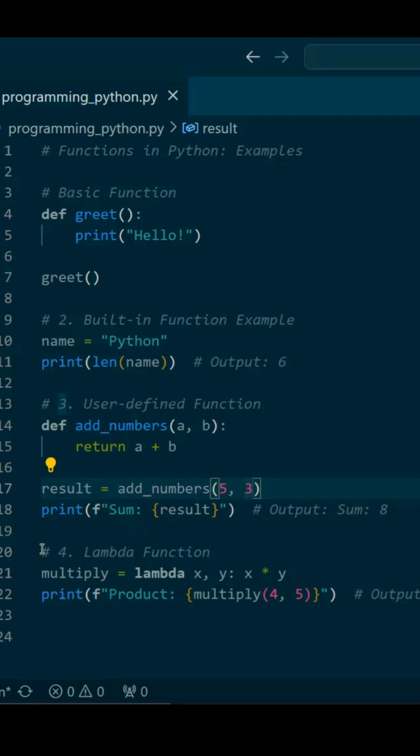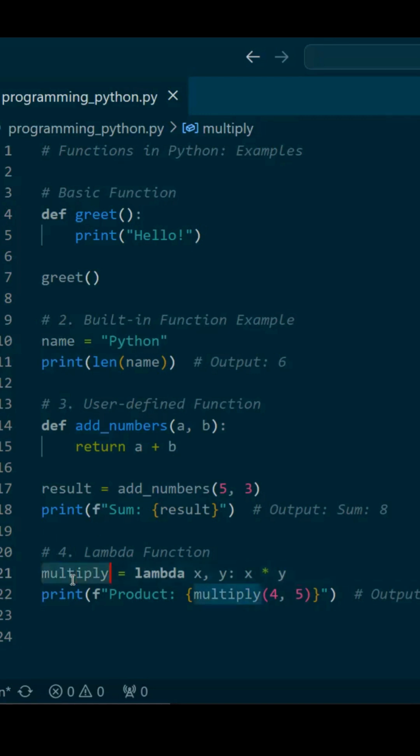Now next is the lambda function. What is this? I'm only able to see lambda and there's no name, there's no def, there's nothing except the parameters and the body. So what is this lambda? Well, it's one of the shortest ways of writing a function without a name. Pretty cool, right?